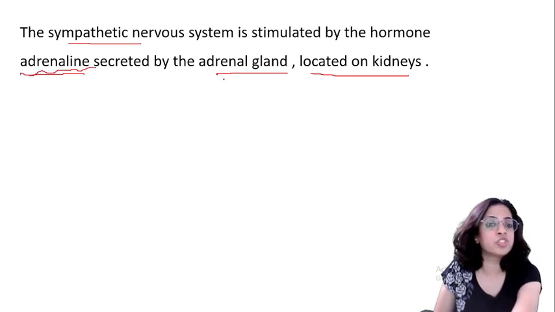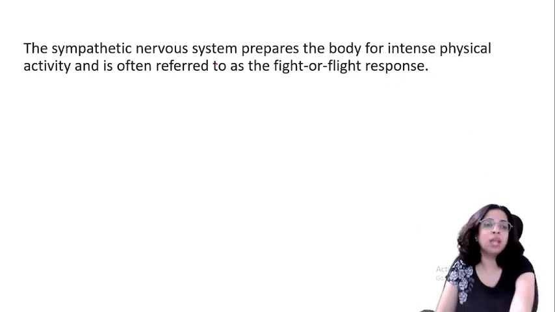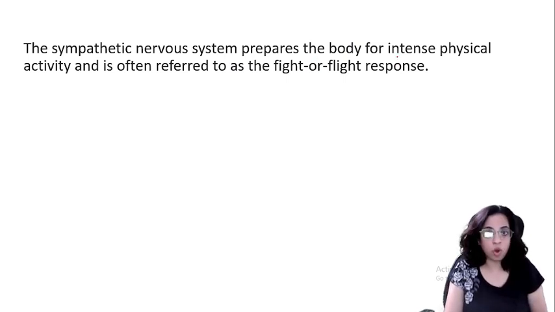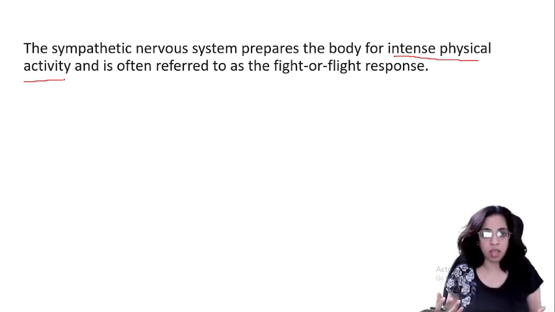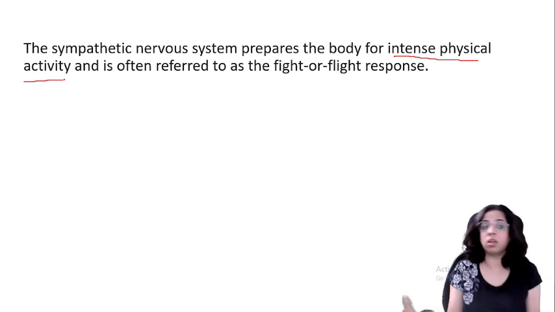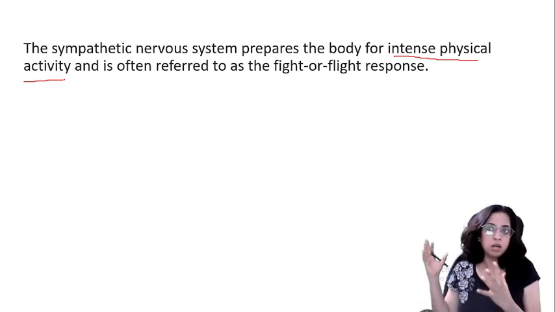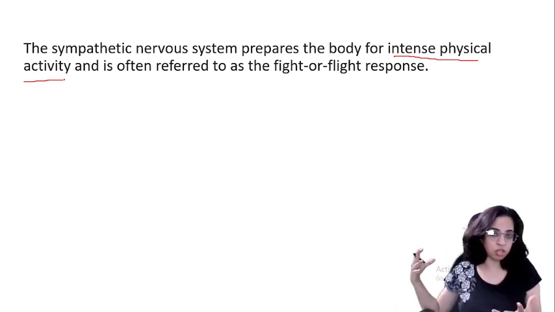Adrenaline hormone, which is secreted by the adrenal gland, which is located on the kidneys. Now, the sympathetic nervous system prepares our body for intense physical activity. So whenever there is a requirement of intense physical activity, like suddenly we have to run, on seeing maybe a dog running after us or something.